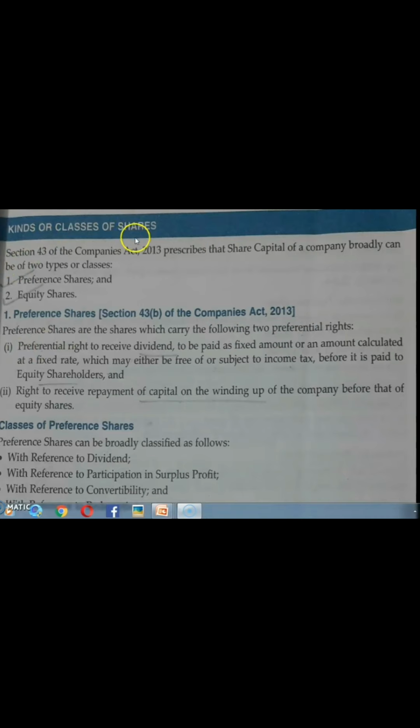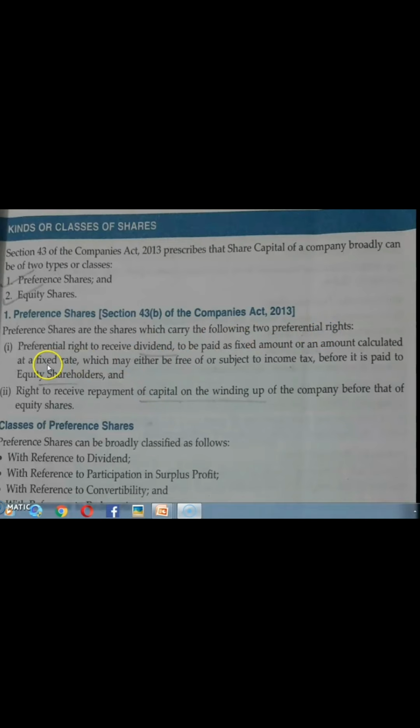Kinds or classes of shares. There are two classes of shares. They are preference shares and equity shares. As the name suggests, preference shares means they have certain preference over equity shares. What are the preference of preference shareholders? There are two preferences or privileges that preference shareholders have.